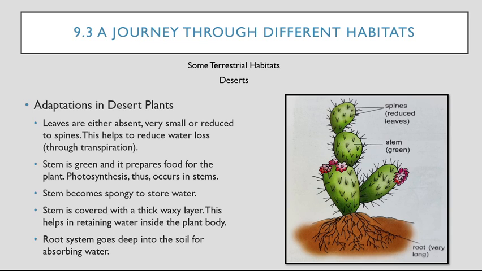In the general scenario, we see leaves prepare food for the plant, but in the desert, the stem is the one which prepares food for the plant. The stem becomes spongy to store water. The stem is covered with a thick waxy layer. This helps in retaining water inside the plant body. The root system goes deep into the soil for absorbing water. So the structure of the plant is such that they retain water very well. They don't lose water, and thus they are able to survive in the desert.